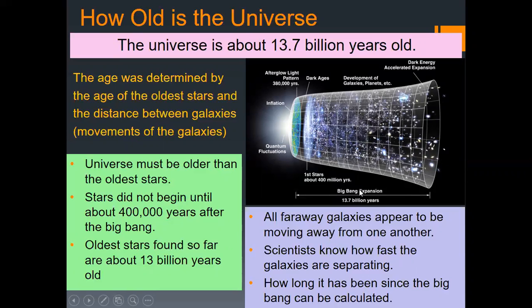So this represents the Big Bang expansion over 13.7 billion years. All these galaxies are expanding, as I mentioned earlier. That's why the shape looks like a bell, right? So this represents the expansion of the universe and also the time or the distance to the galaxies from the Big Bang.